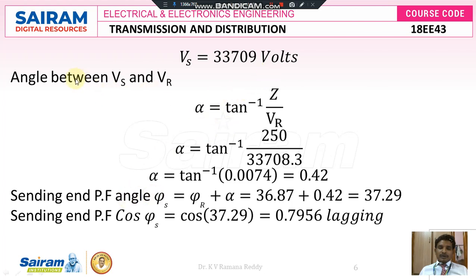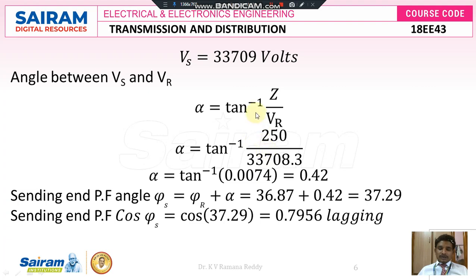Next I want to find the sending end power factor, that is cos φs. Before that I need to know φs. φs is nothing but φr plus alpha. Alpha is tan inverse of the imaginary part of Z divided by Vr for a series RL circuit.